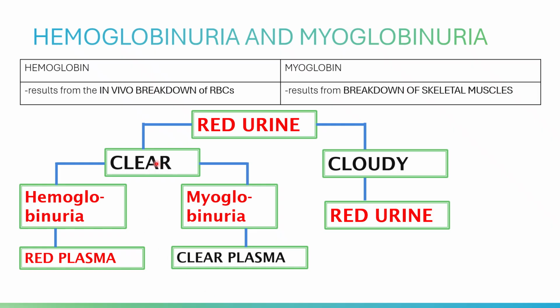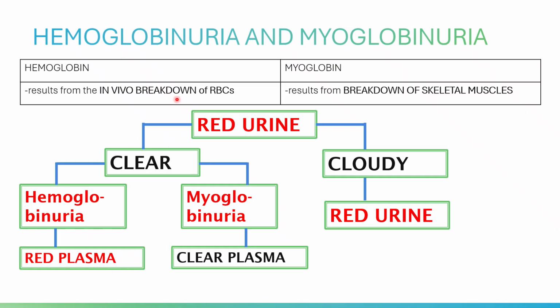Our concern here is the clear red urine. How are we going to distinguish whether it is hemoglobin or myoglobin without doing other chemical tests? Both of these have a clear urine. So how are you going to check? You collect whole blood.